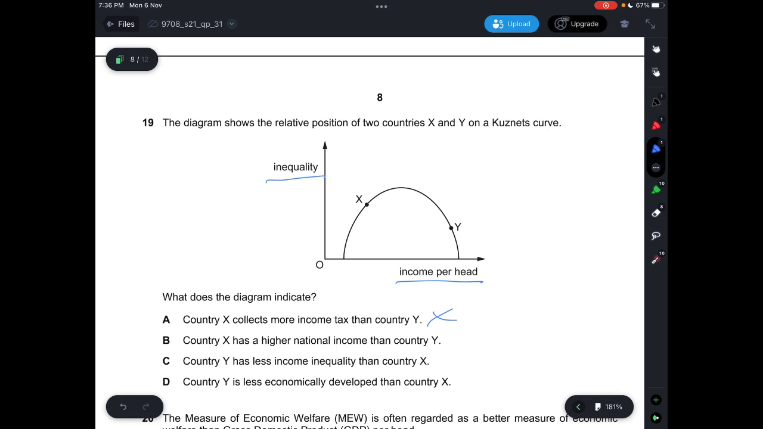Then C says country Y has less income inequality, that's correct because the inequality is lower. And D says country Y is less economically developed, which is incorrect. A country that is more economically developed would have less income inequality, so the answer here is C.